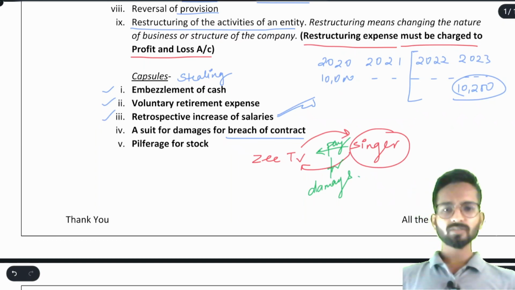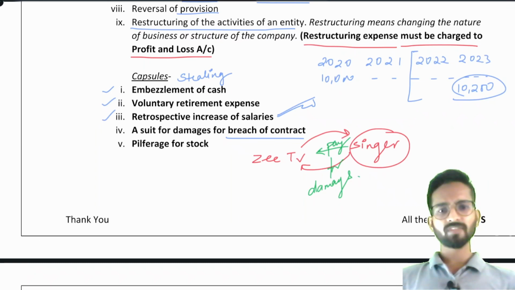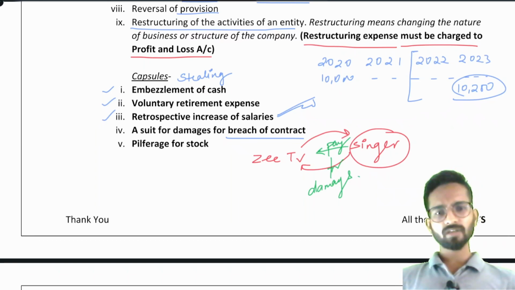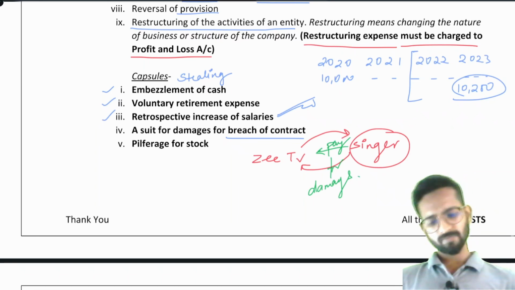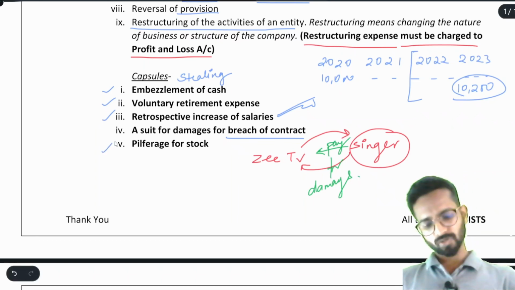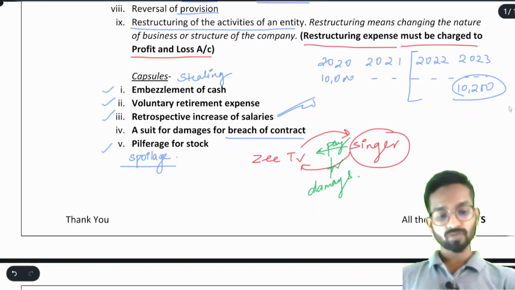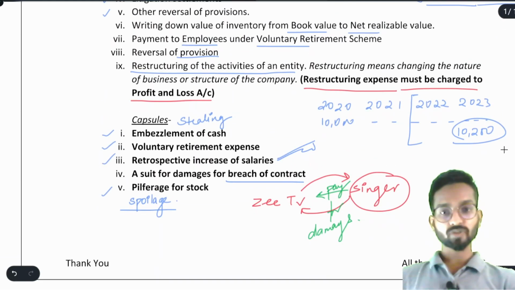Pilferage of stock means stock gets spoiled if it sits for many days. If you are doing the business of groceries, or if you have imported some goods in containers, they may get spoiled in transit or in your godown somewhere. That is pilferage of stock. I will write here: spoilage. Now, these are all exceptional items only. They say it happens in the normal course of business.